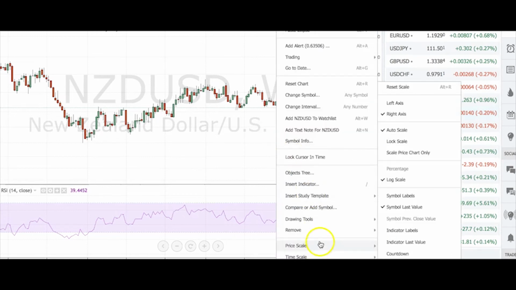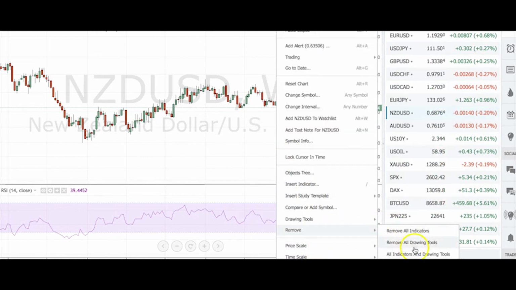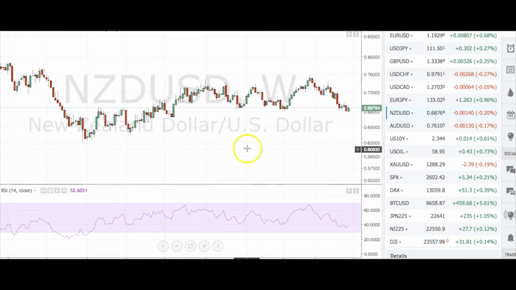Let me just get rid of all this commentary here. And you can see that we did test the double bottom. We did dip below the 6,800, but we didn't really test the 6,700, which would have been a true break of the double bottom here. And that was pretty healthy as far as a buyback. A lot of short covering going on in the Kiwi here.